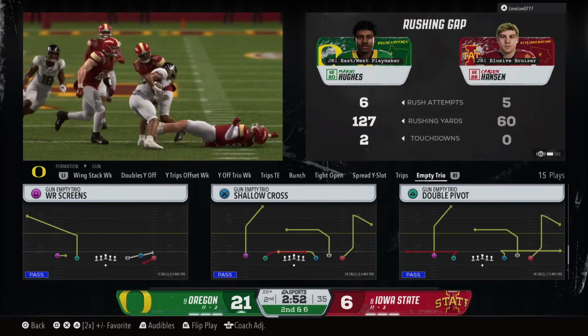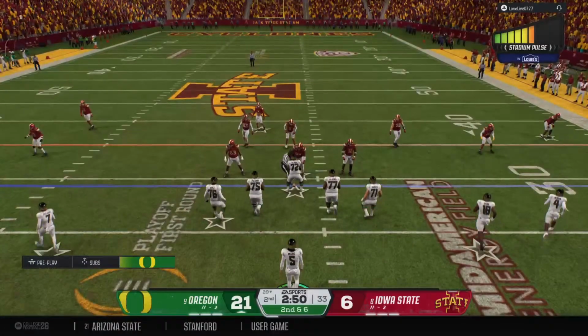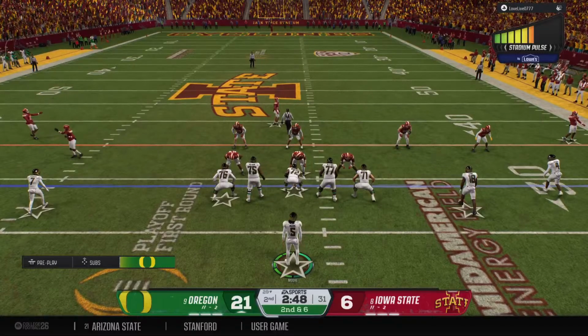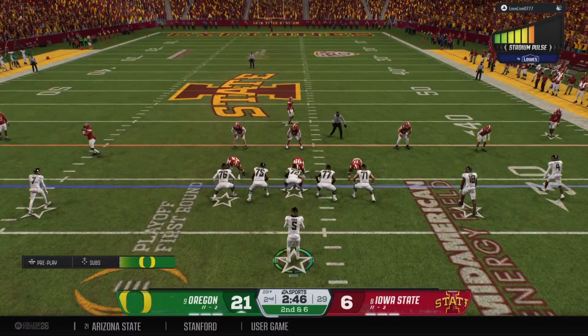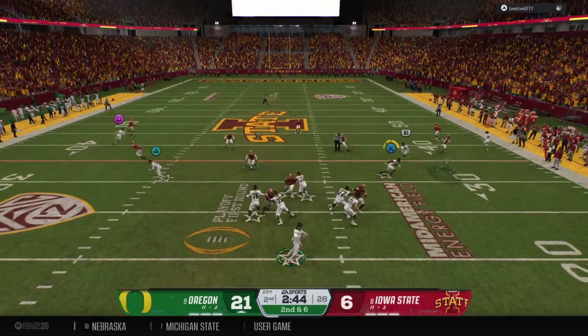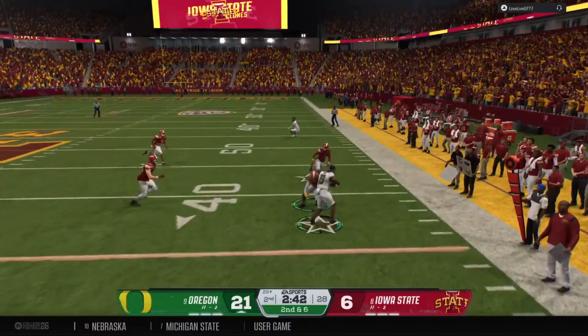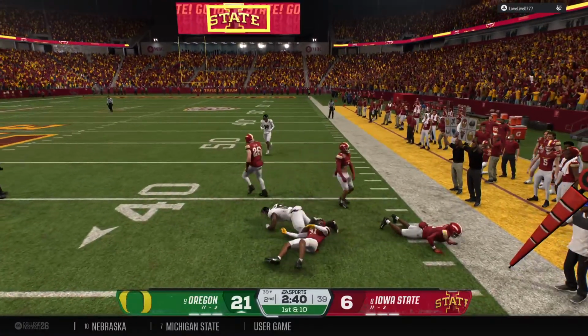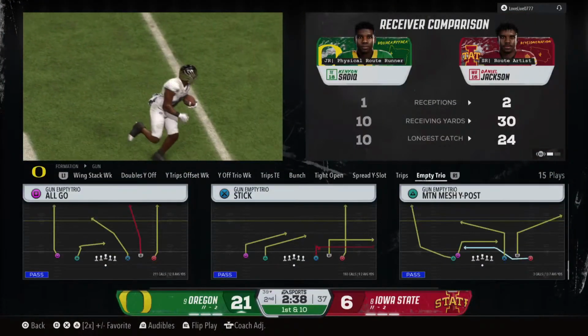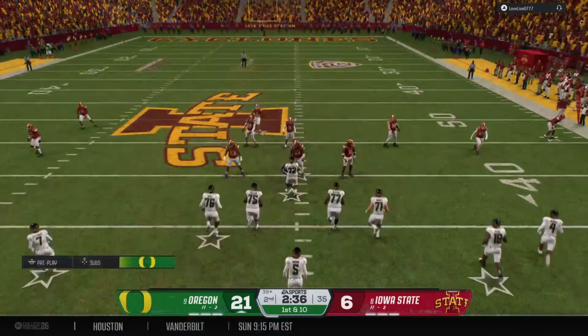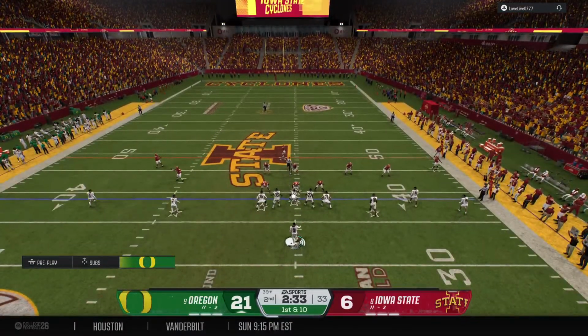Chris, I just love to see this offensive line in this running game able to establish themselves. This back is already over 50 yards. We're in the first half, so really good job of establishing the run game. Opens up the play action, opens up one-on-one opportunities. Just keep winning the battle up front. First down here for this offense.